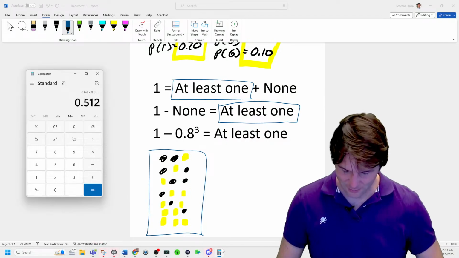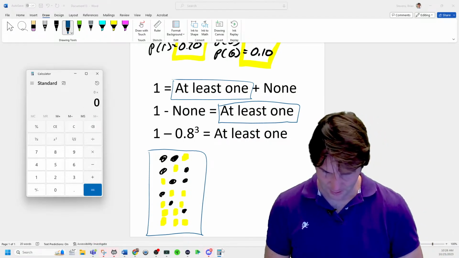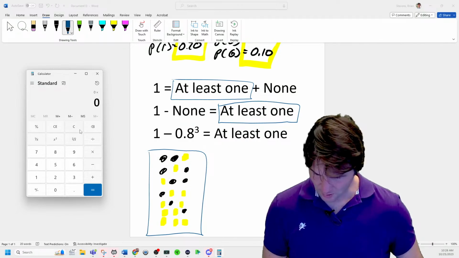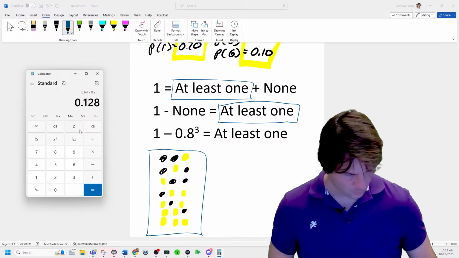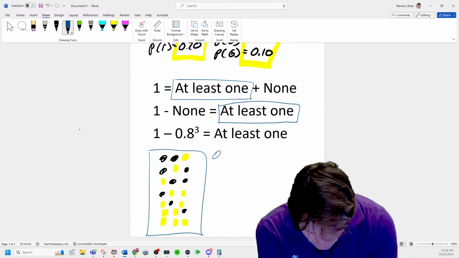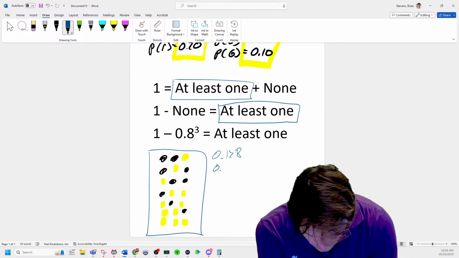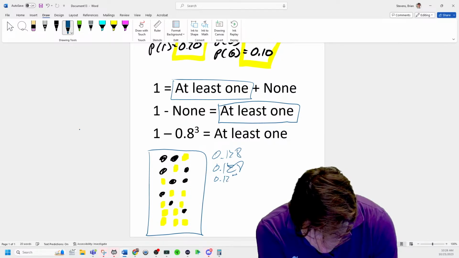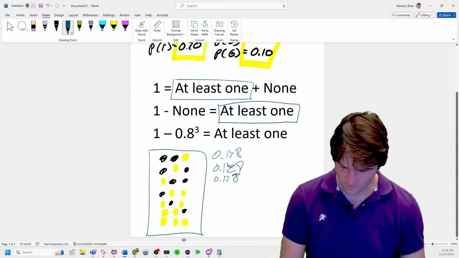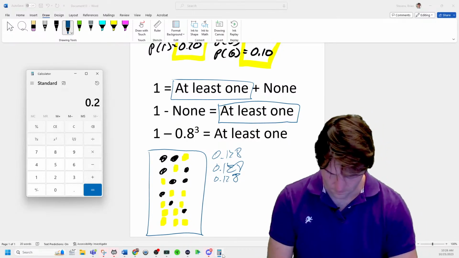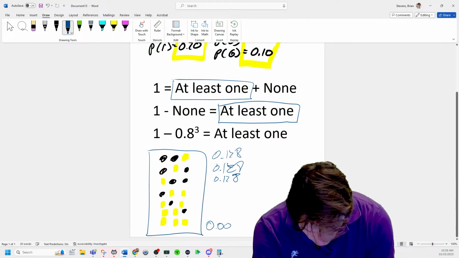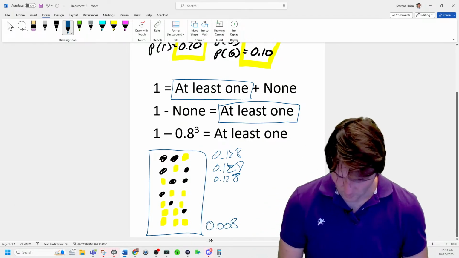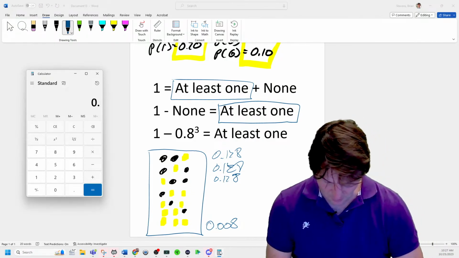You'd have to go through here and find 0.8. So this is the not fun way. What do you think we'd have to do to all these probabilities then?